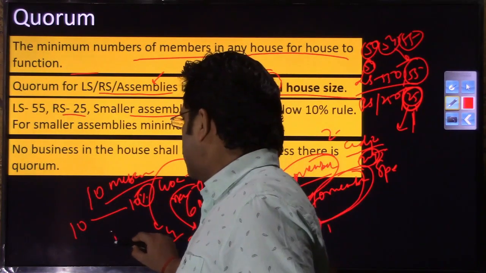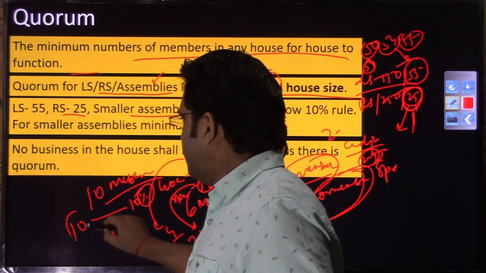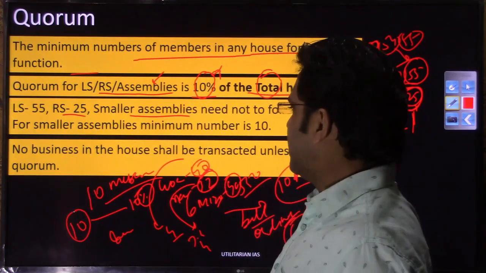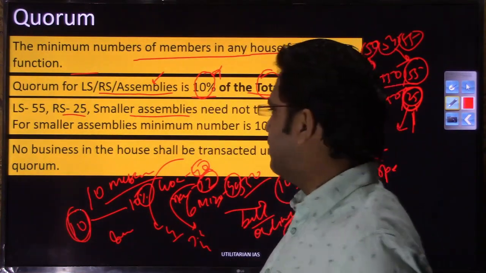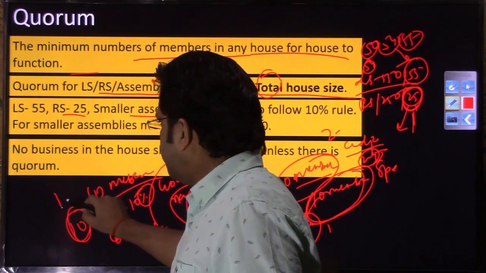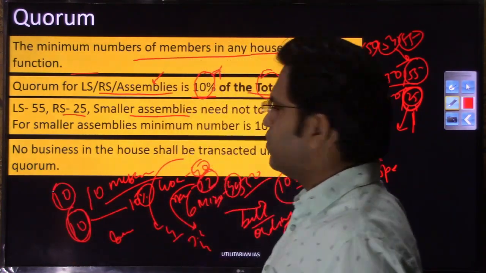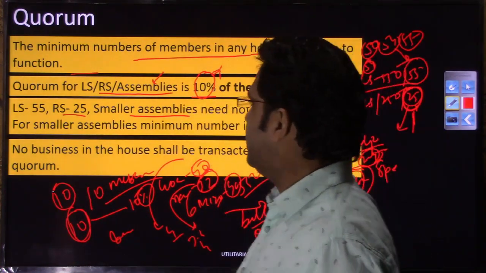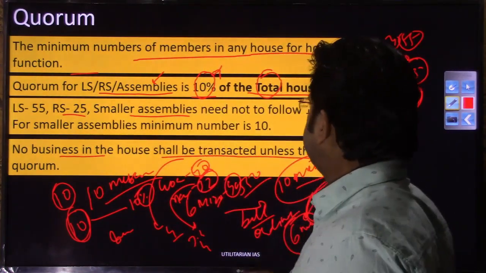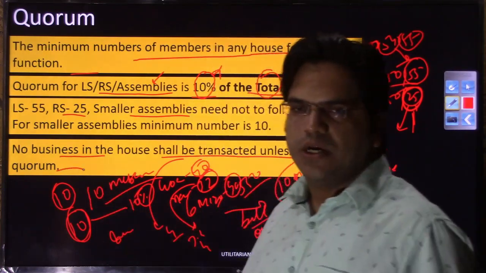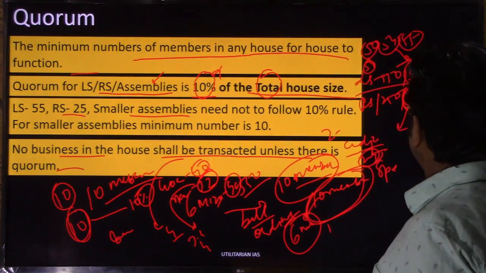So, if you have a smaller assembly size, there the minimum number of members of the legislative assembly, because these smaller sizes are at the assembly level, right. If 10 members are not present in this smaller assembly, business will not be transacted. No business in the house shall be transacted unless there is a quorum, right. So, I hope this quorum thing is understood.